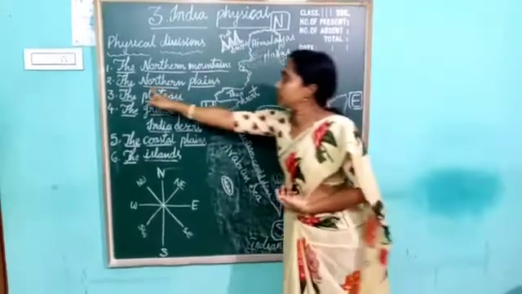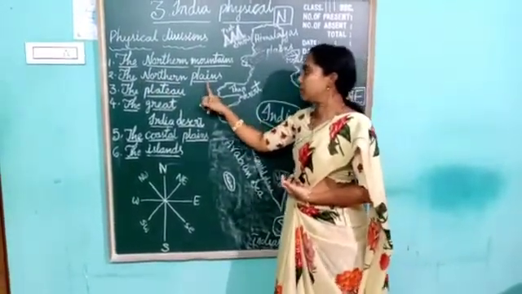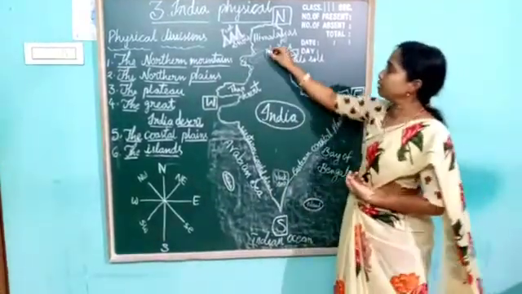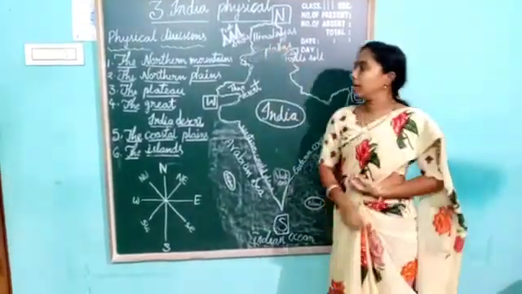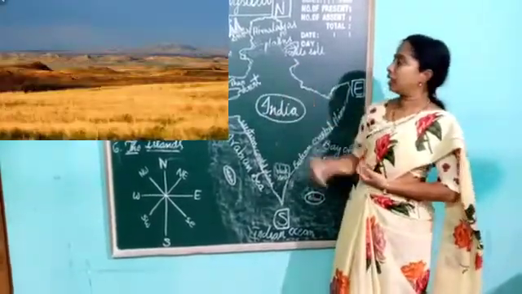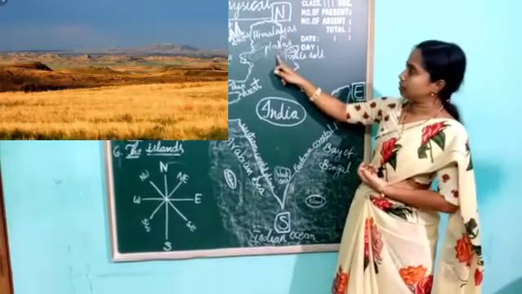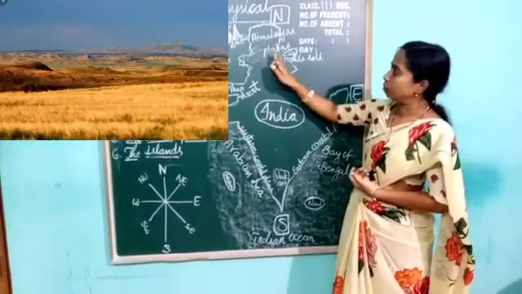Next, second, we will discuss the northern plains. What is the second one? The second division is the northern plains. Plains means a large area of plain land. These plains can be found on the south side of the Himalayas. Where, children? South side of the Himalayas.